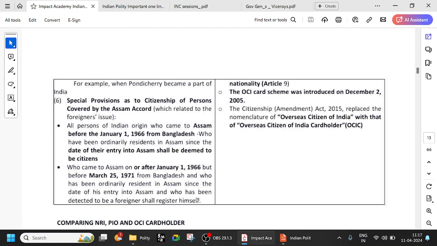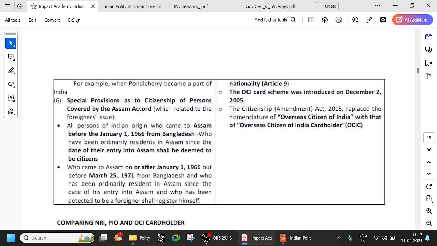So regarding the CAA, you have some opposition from Assam. In Assam, people don't want foreigners to come and settle down because they will lose their culture. So this Assam Accord is also very important. Many people are against the CAA in Assam because of this only.